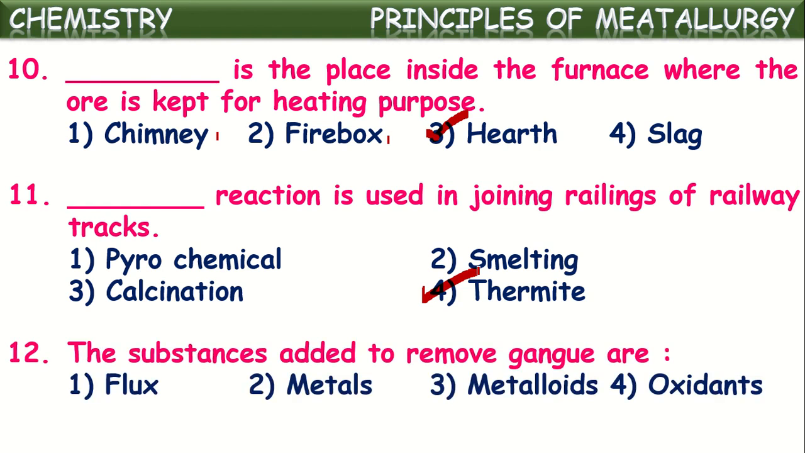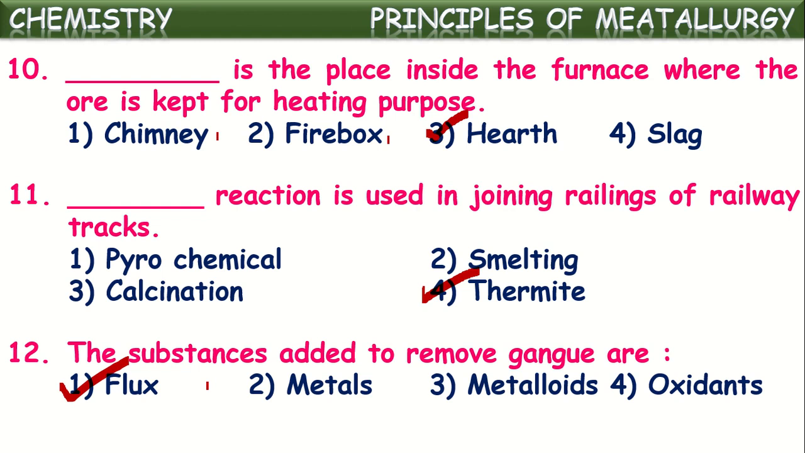Next one. The substances added to remove gangue. What are those called? Yes, they are called flux. As we told, when ore is extracted from the earth's crust, it may come along with certain impurities. Those impurities present in the ore are called gangue. So before extracting metal from the ore, all these impurities should be removed. In the first stage, they will be removed in the process called concentration or dressing of the ore.